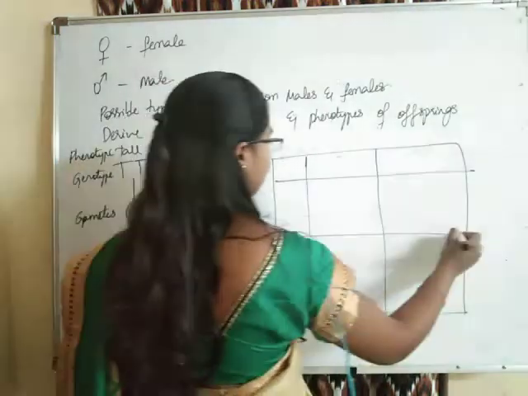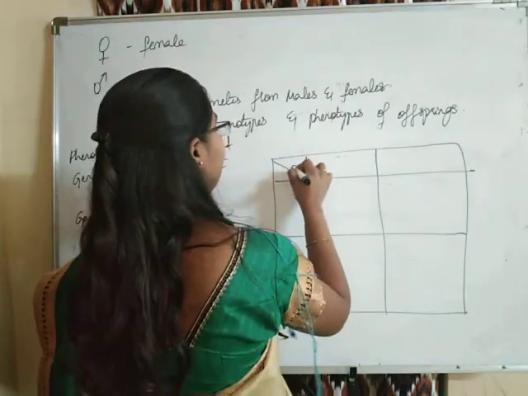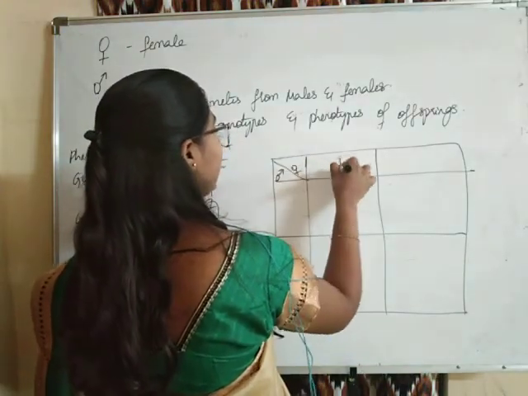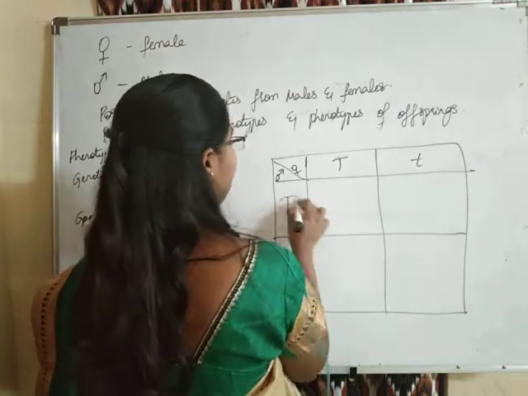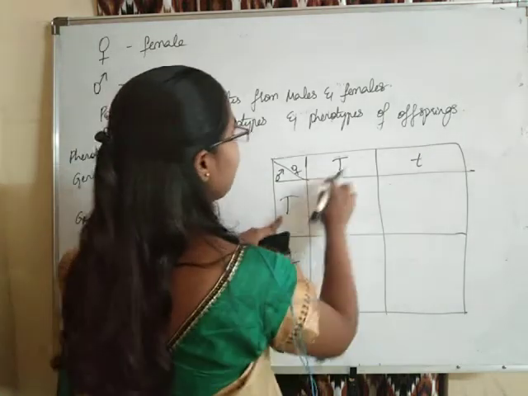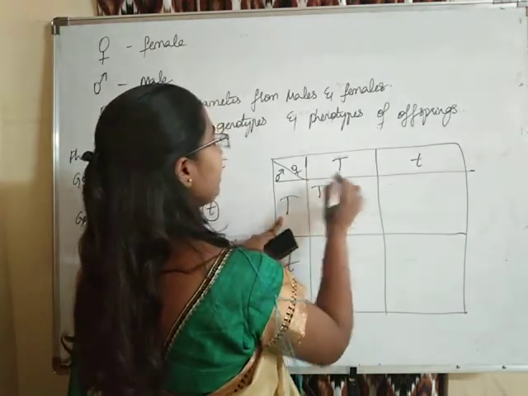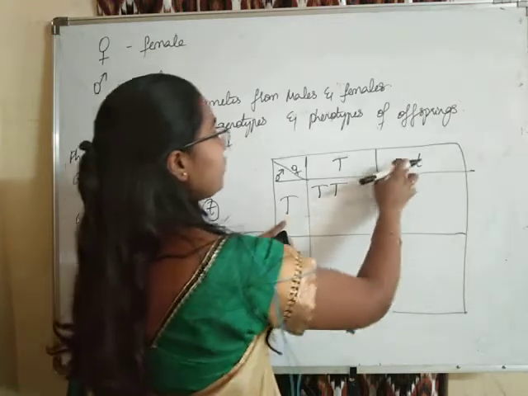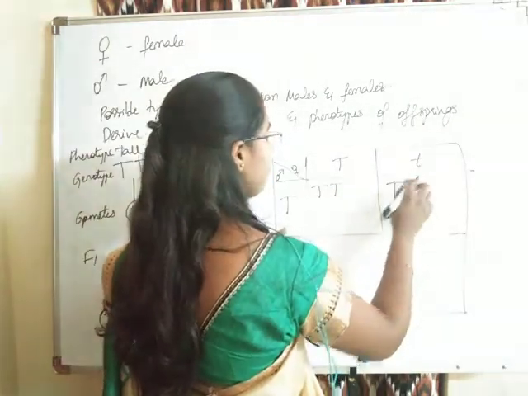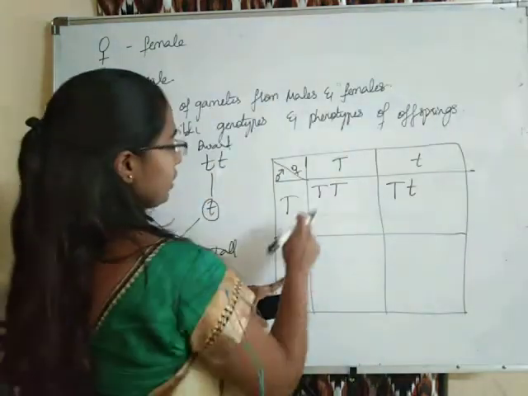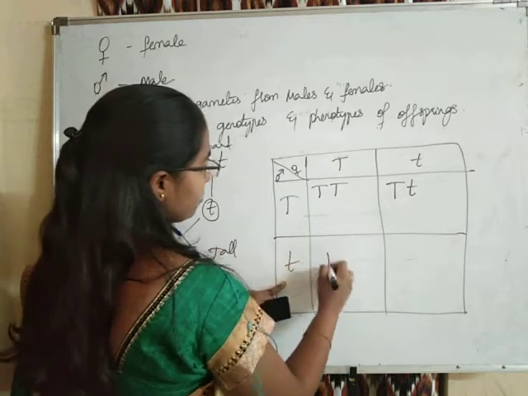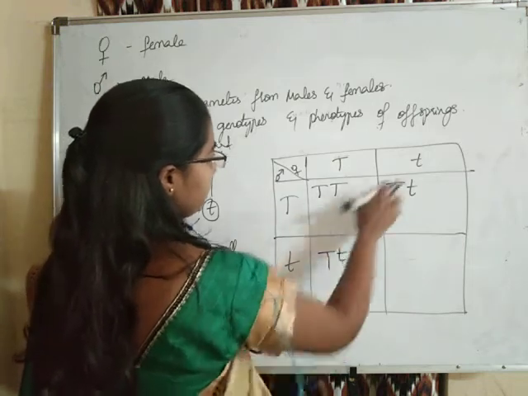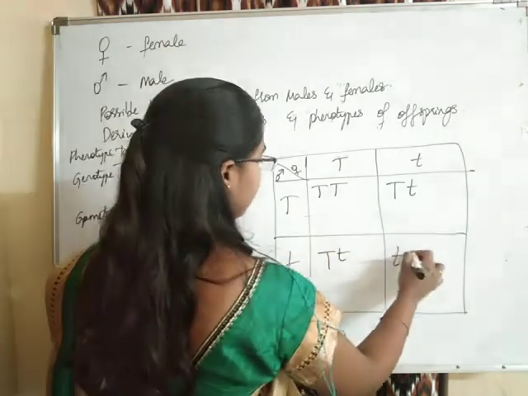So this side we indicate the female, this side we are indicating male, capital T small t, capital T small t. This capital T with this capital T, capital T capital T. This capital T with this small t, capital T small t. Coming to this small t, capital T, capital T small t. Small t, small t, small t small t.